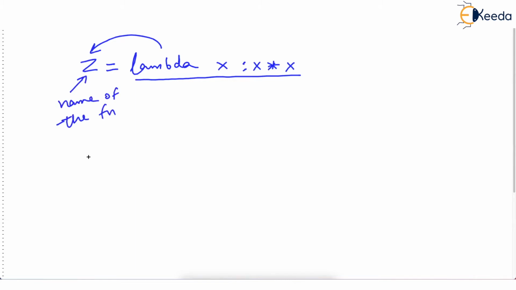Now in the main script, you say c is equal to z(2). This is the function z, and 2 is passed to the function. This was the parameter. 2 goes in x, and the function will return 2 into 2, that is 4. 4 will be returned back at the call, and c will store 4, and then you print c.